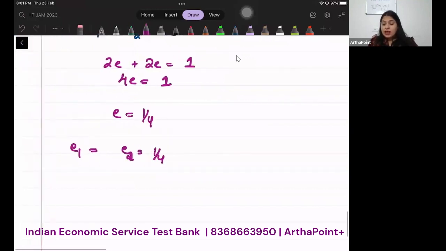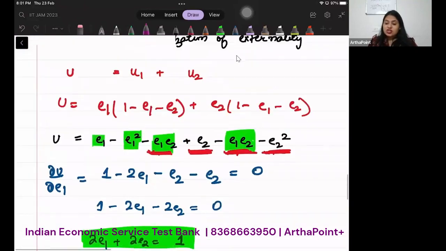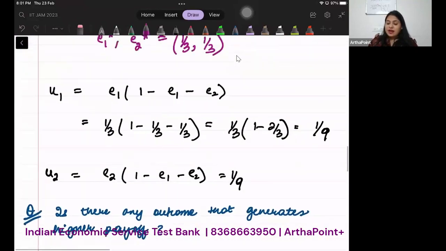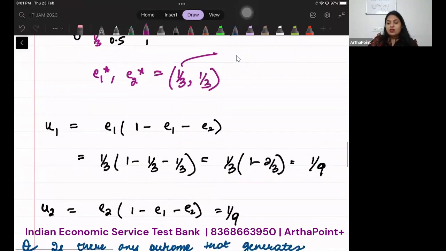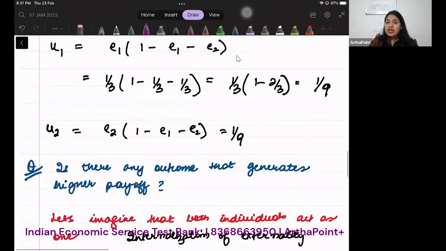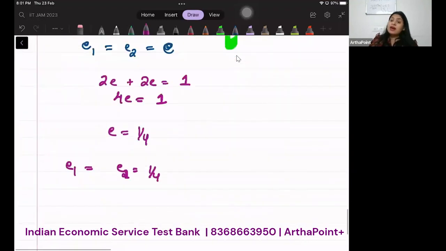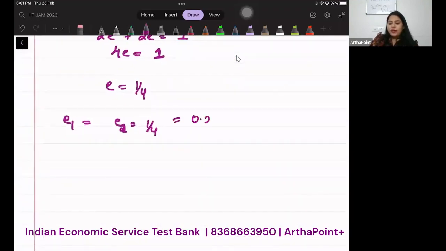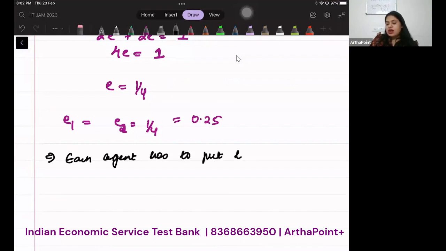Now just think. First of all, each agent was putting 1 by 3 effort. What is the value of 1 by 3? 0.33. Now each agent is putting 1 by 4 effort, meaning 0.25. So what did we prove? That each agent has to put less effort when they merge.